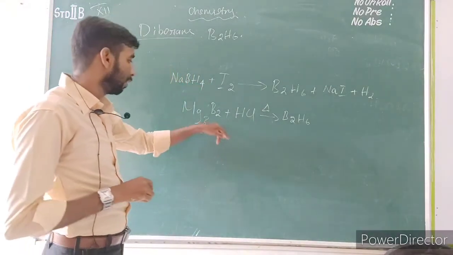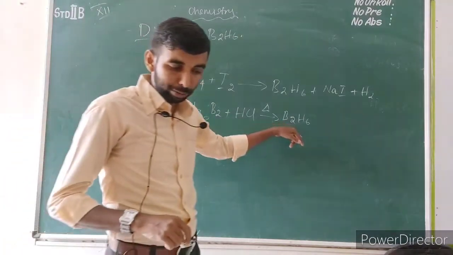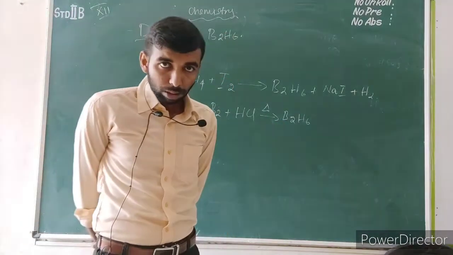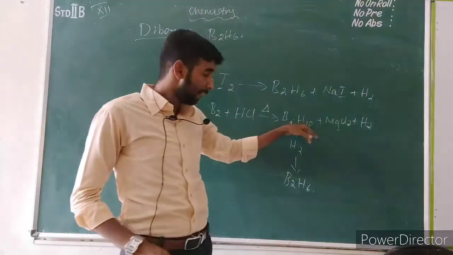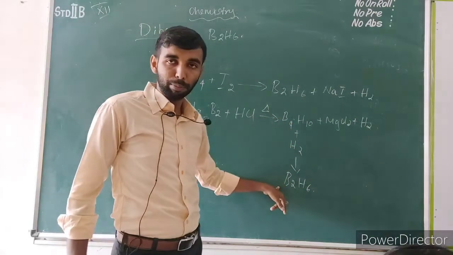If you heat the mixture of magnesium boride, Mg3B2, and hydrochloric acid, the product formed is diborane, B2H6. In this reaction, heating occurs. Also, the reaction between B4H10, a higher borane, and H2 forms diborane, B2H6.